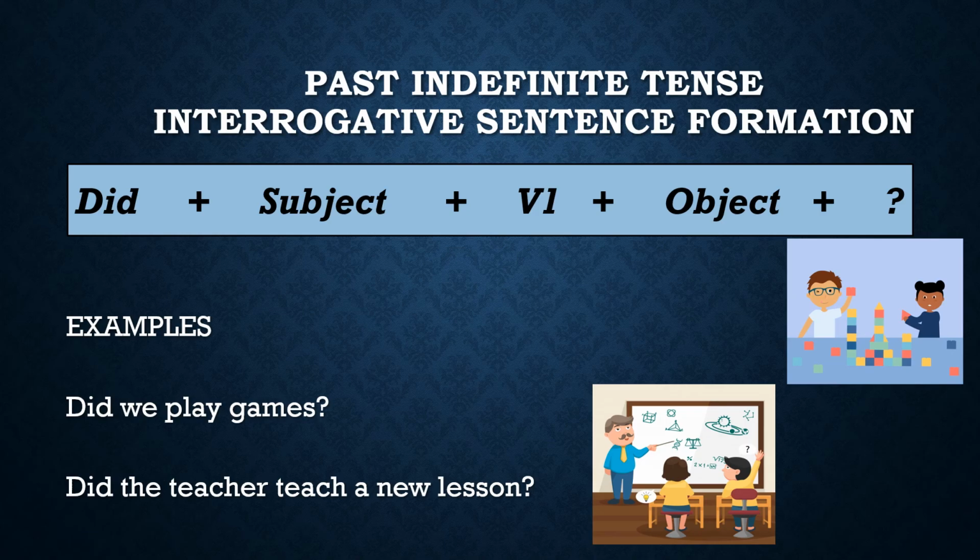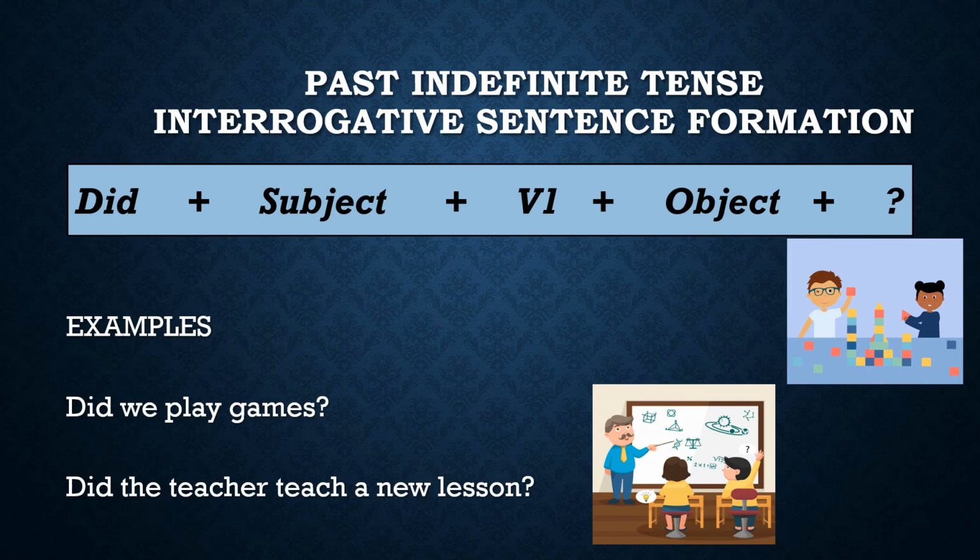Never forget this rule. There are two rules that are supposed to be remembered about past indefinite tense. The first rule is that if you're writing the affirmative sentence of past indefinite tense, you should use the second form of the verb. The second rule is that in the negative and interrogative sentences of past indefinite tense, you always put the first form of the verb.